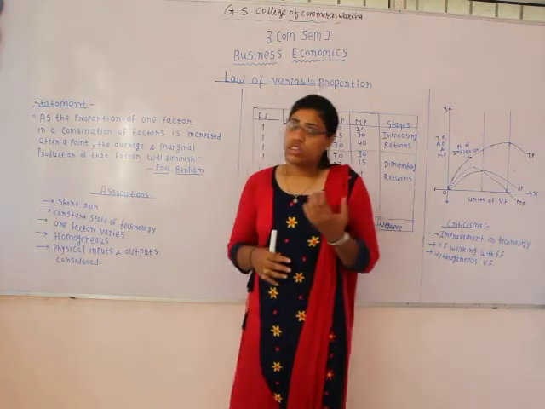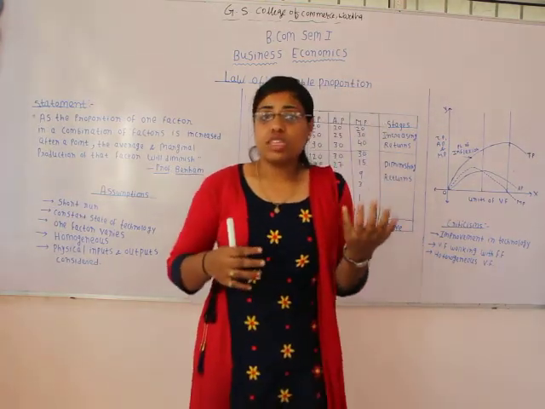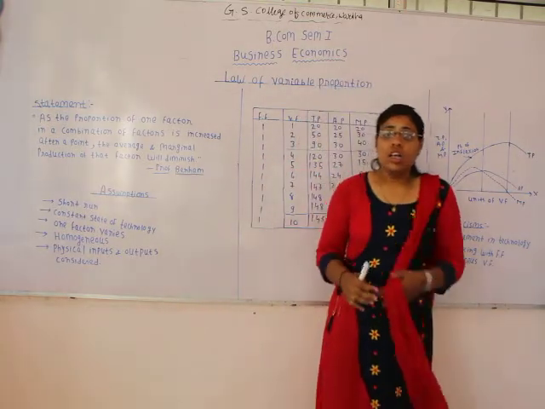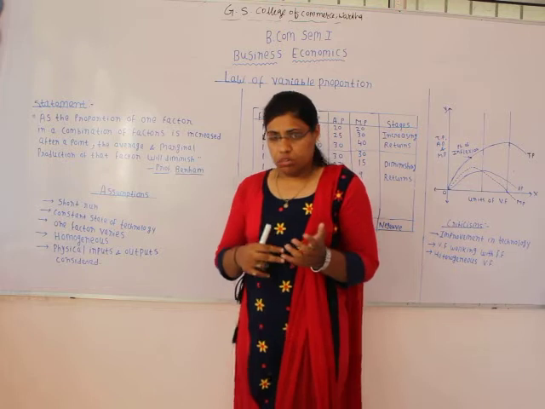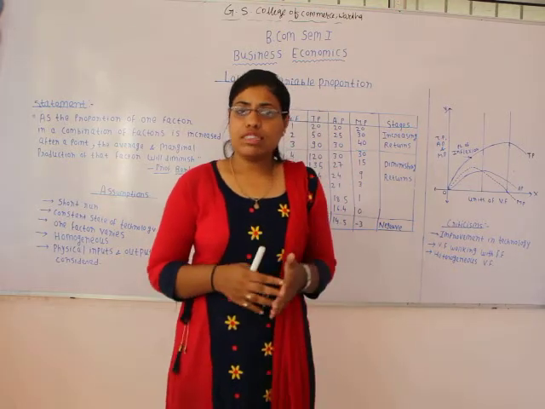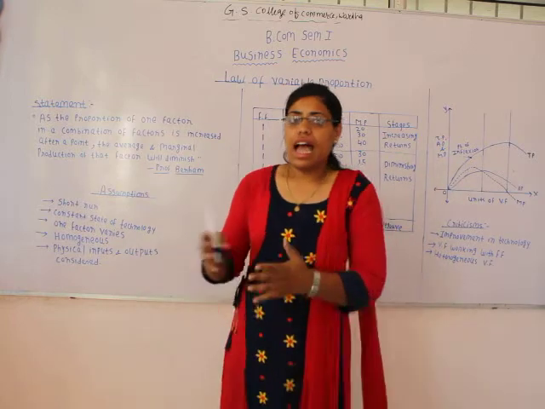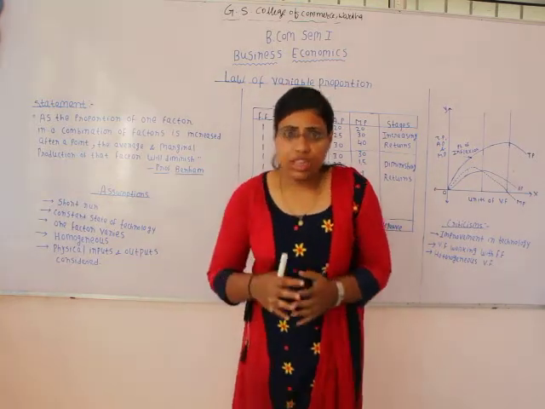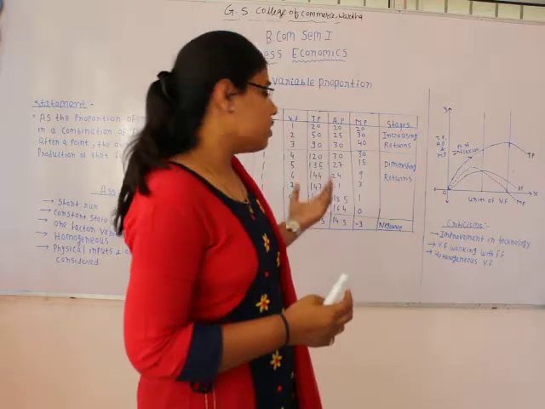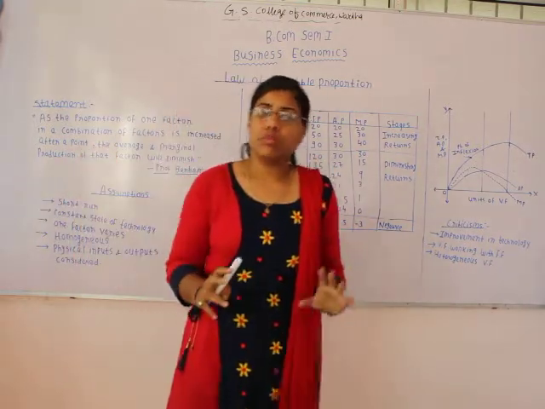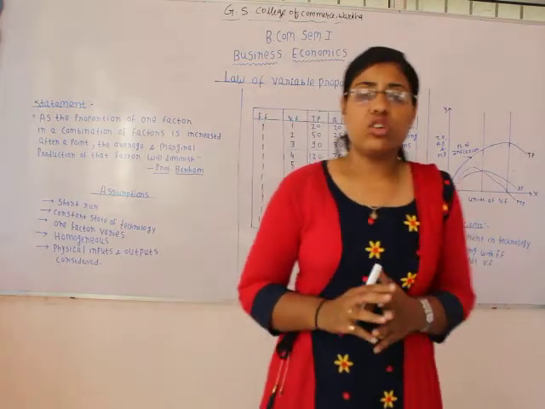Now from this we can conclude that the essence of law of variable proportion is that, as we all know, in the production process the variable factors are working with the fixed factor, and in law of variable proportion, as it's a short run production function, we cannot vary all factors of production at the same time. We can vary only some factors of production.